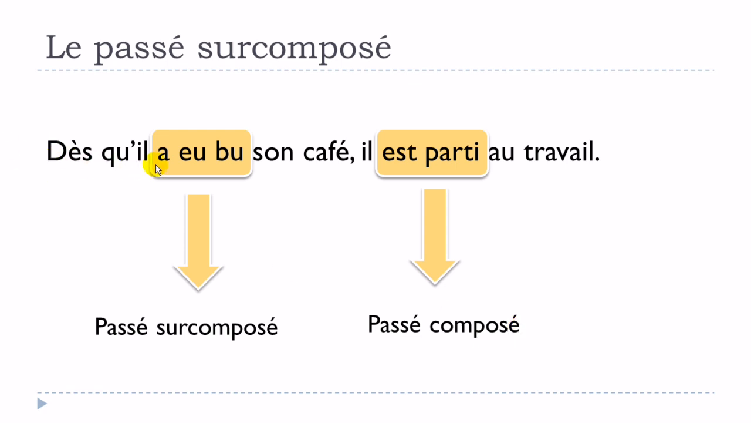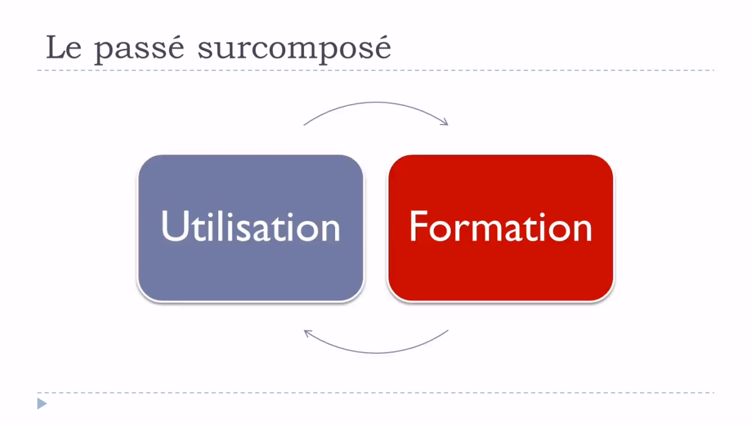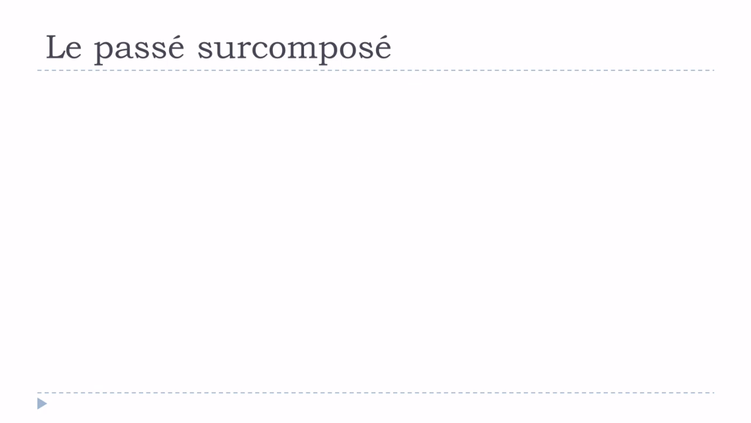Okay, so dès qu'il a eu bu son café, this thing happened before, so he was drinking his coffee. Then, something that happens after, but it's still in the past: il est parti au travail. Okay, so the first event is au passé surcomposé, and the second event here, au passé composé. So let's see how to make this passé surcomposé.